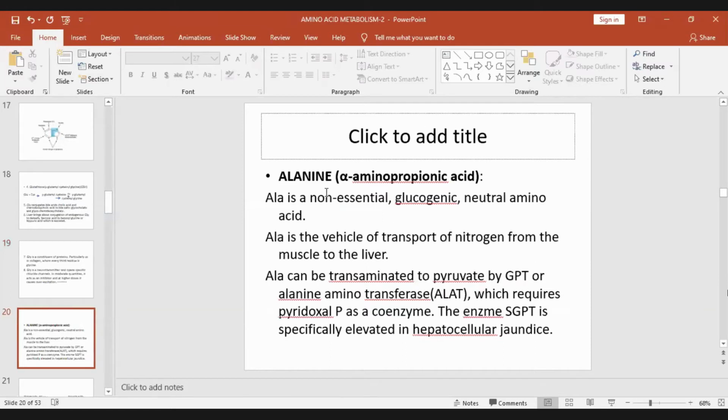That is about glycine. Alanine, the next simpler amino acid, is also a non-essential, glucogenic, neutral amino acid. It is the vehicle of transport of nitrogen from the muscle to the liver. This is what you should remember.